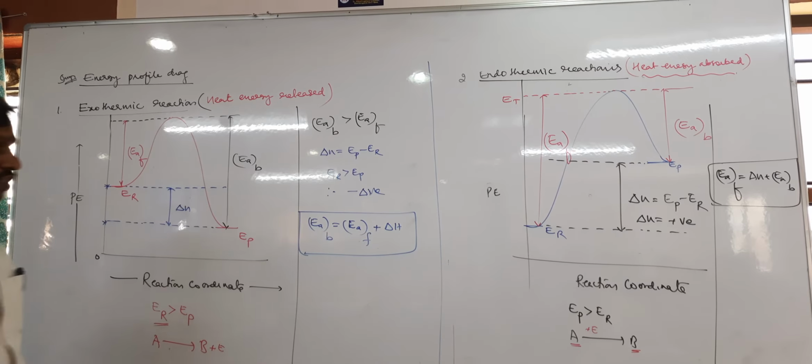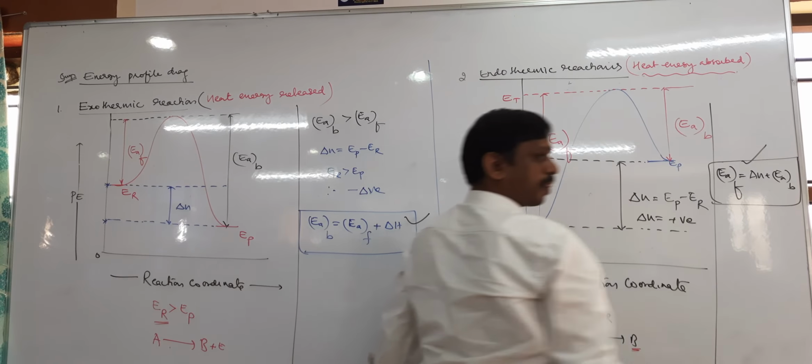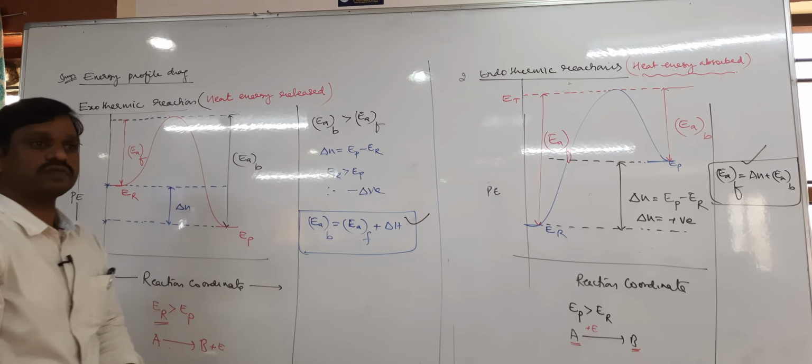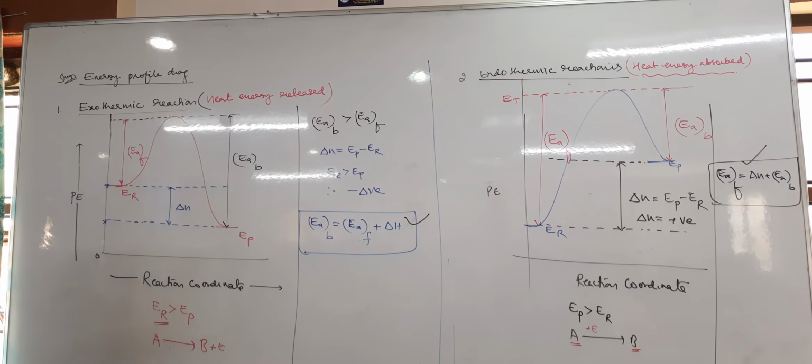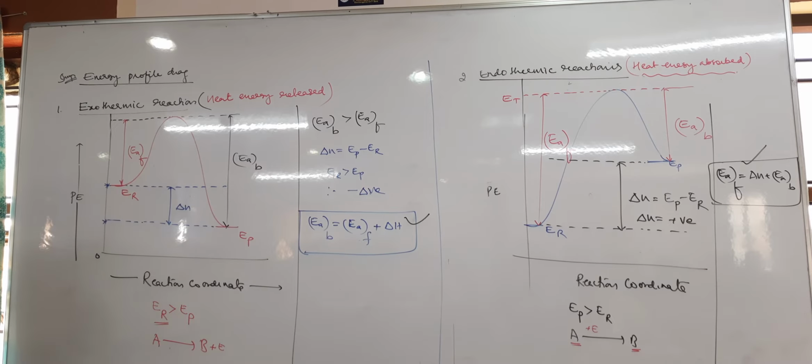So questions based on this equation are important. Right? So this is the energy profile diagram for endothermic and exothermic reactions. A question was previously asked in the NEET exam only. I think in the 17 or 18 paper, one question was asked.